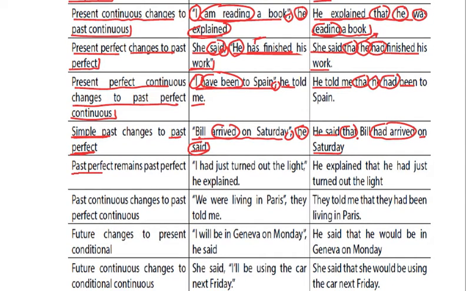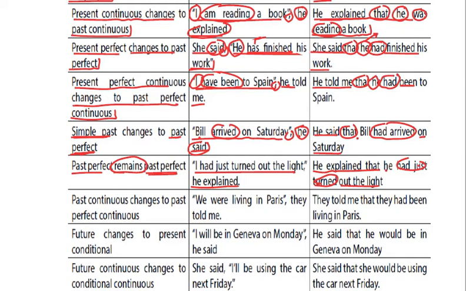The past perfect in itself is a higher form, so it remains past perfect. Let us see the example. "I had just turned out the light," he explained. So it will be converted into indirect speech like: he explained that he had just turned out the light. So "had just turned" remains the same.